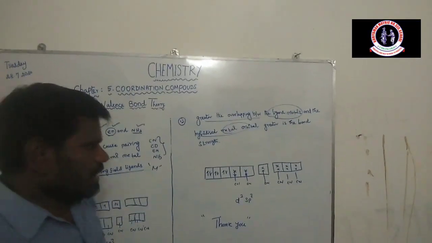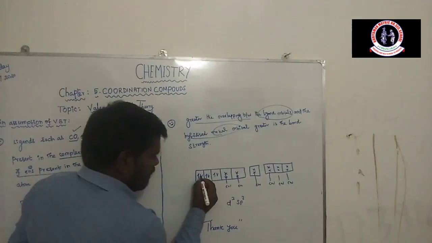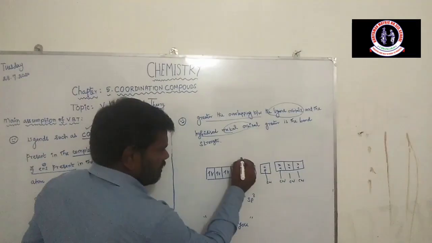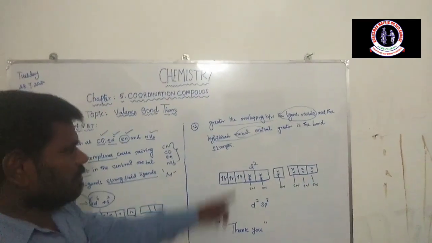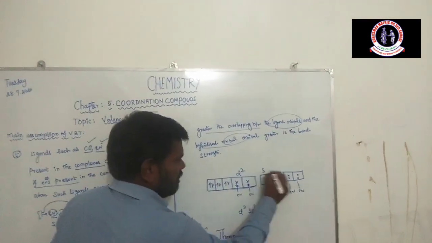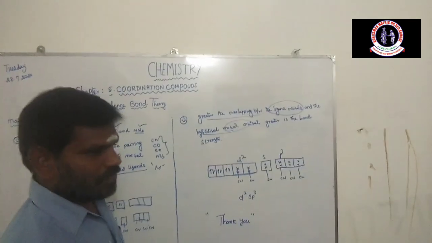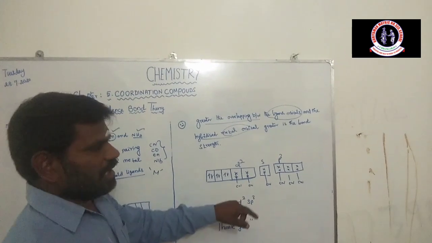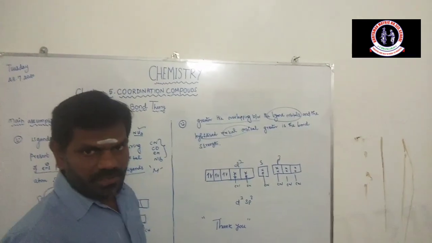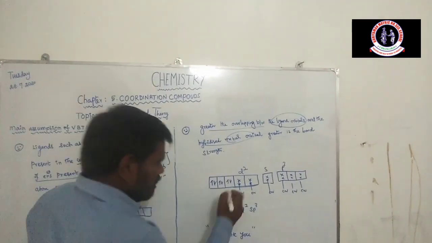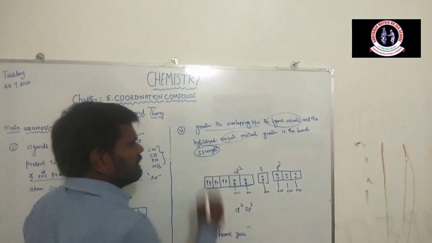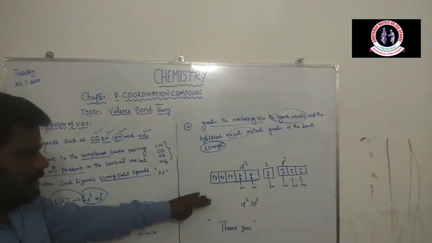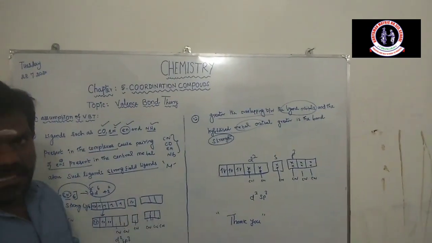For example, here the central metal atom has cyano ligands involving the d orbital, the s orbital and the 3 p orbitals. So the cyano ligands give the most overlapping between the ligand and the hybridized orbitals of the central metal atom. So this complex has very high strength, because the number of coordination bonds between the central metal atom and the ligands is more.